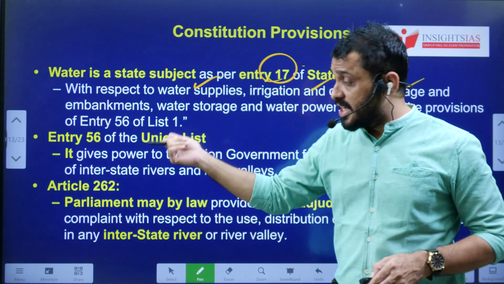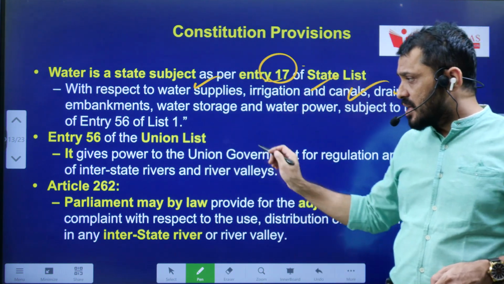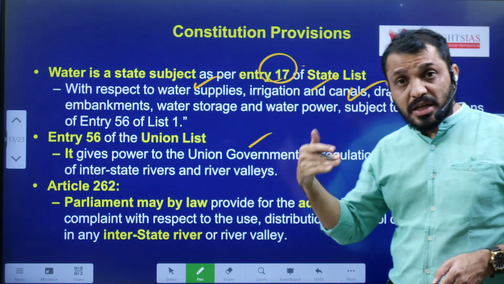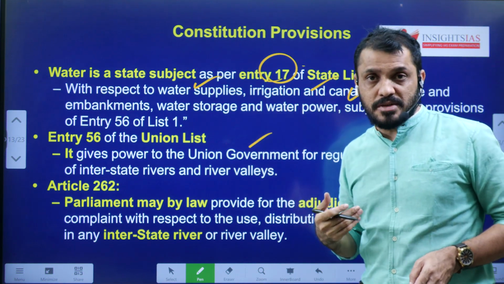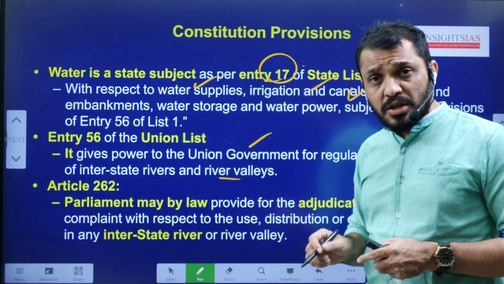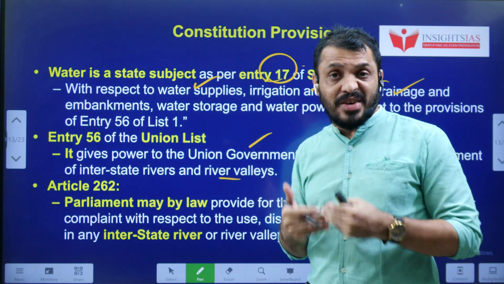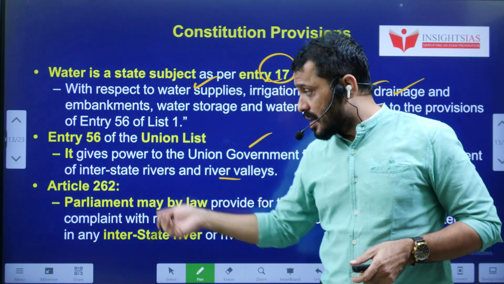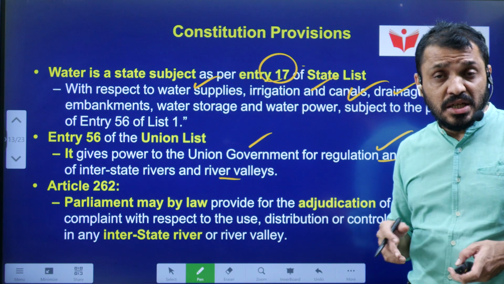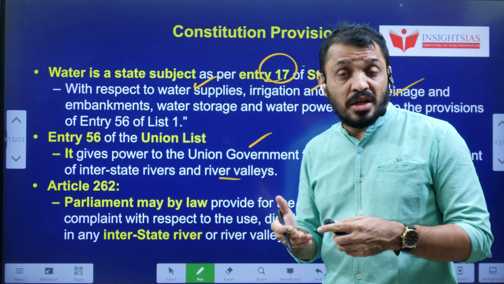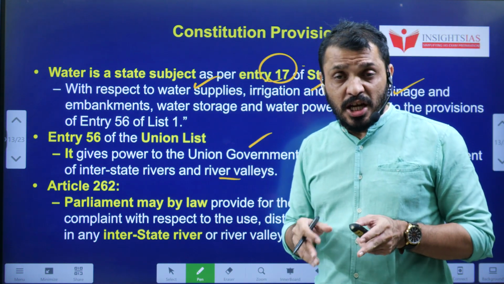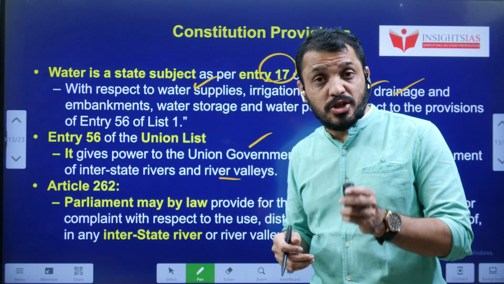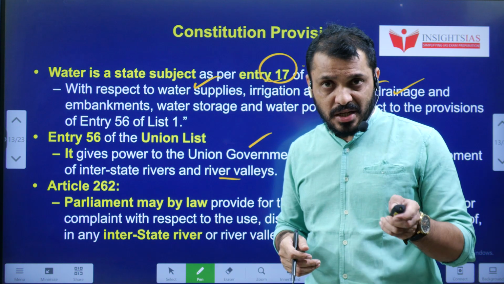But Union List entry number 56 says that the Union government, the central government, can make laws for the development of interstate river valley projects. On these areas, Parliament can make laws. Article 262 says that if there is any dispute regarding the sharing of any particular river among two or more states, Parliament can make law. Through that, they can establish a tribunal also, a river tribunal.